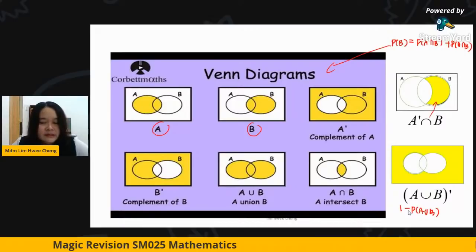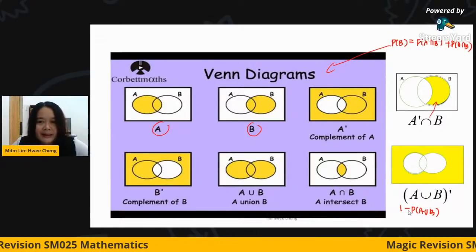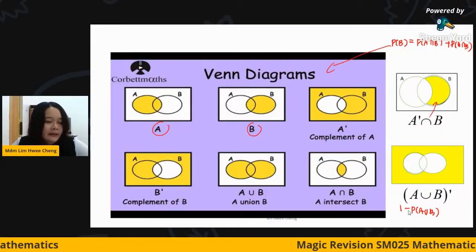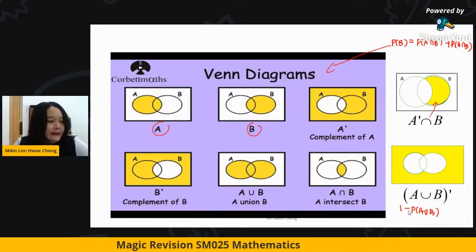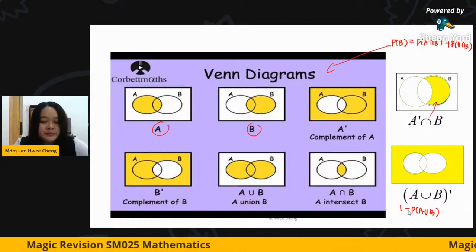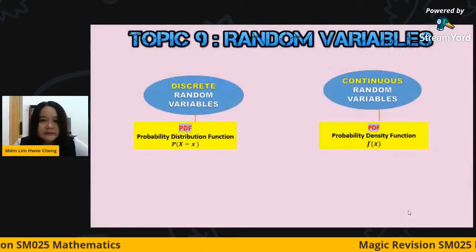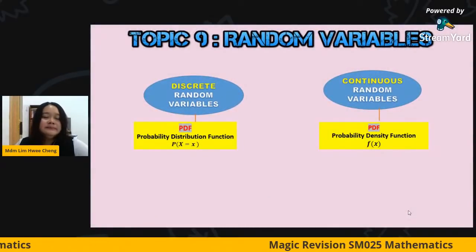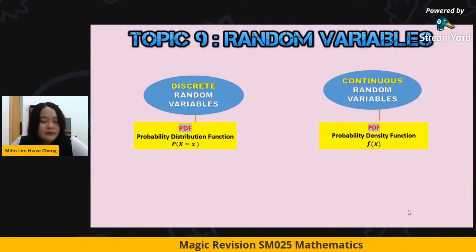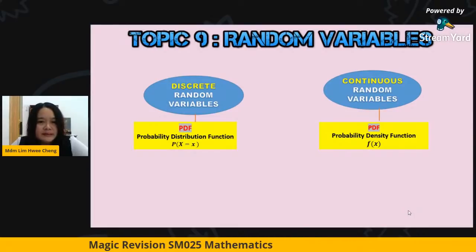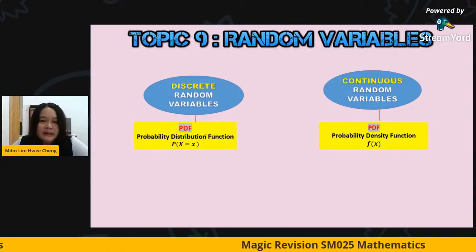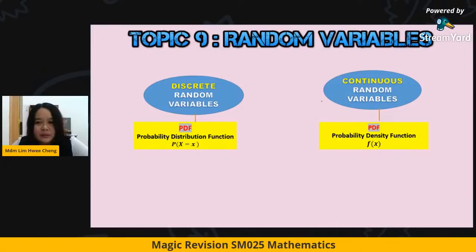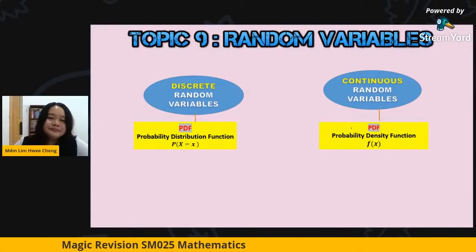For your information, just now we said that chapter 8 will come out in part A only, the very first question. Then we go to another question on topic 9, random variables. If you notice, just now we said that around 32% will come out in these questions. So basically, we have two random variables. One is discrete random variable, the other one is continuous random variable.